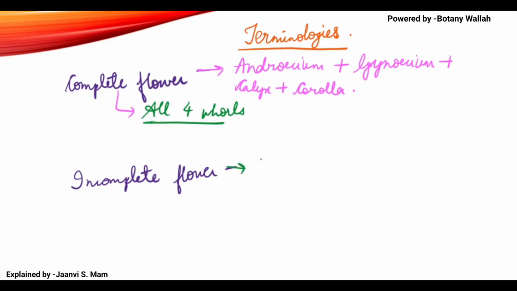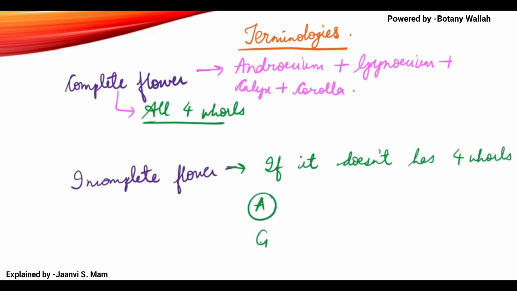But suppose it doesn't have all four whorls, means either androecium is missing or gynoecium, or calyx is missing or corolla.